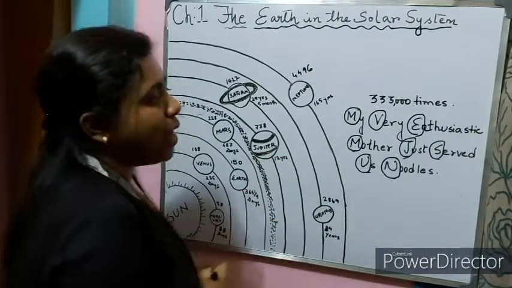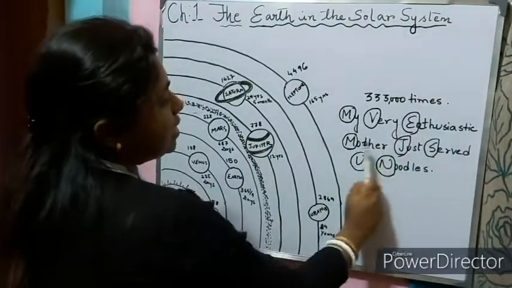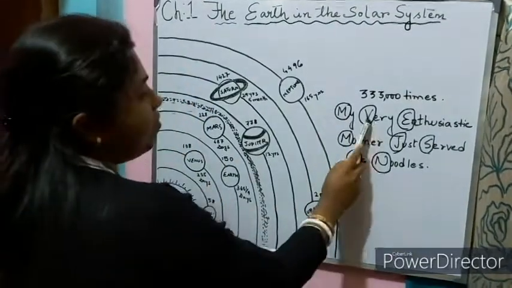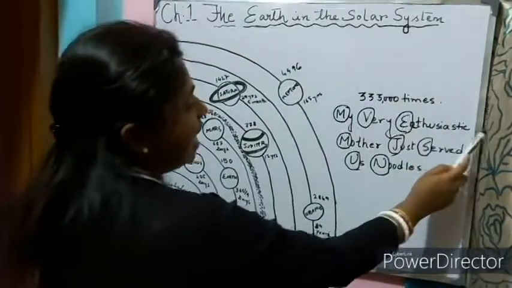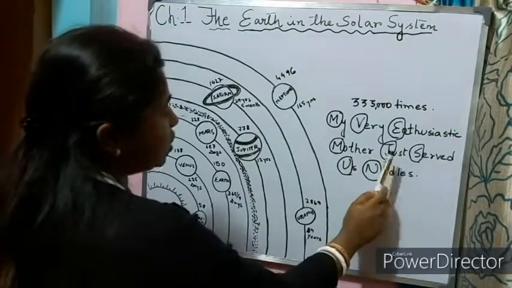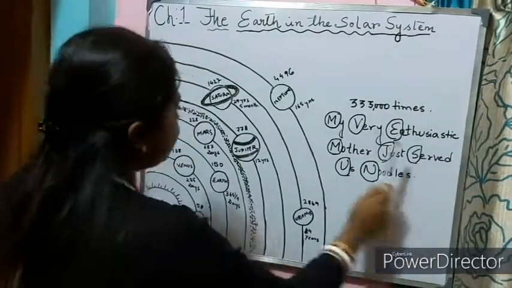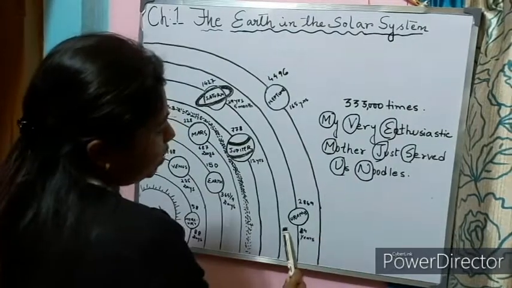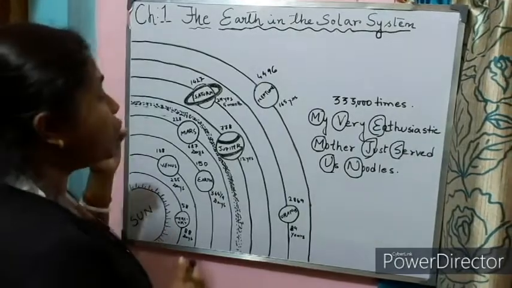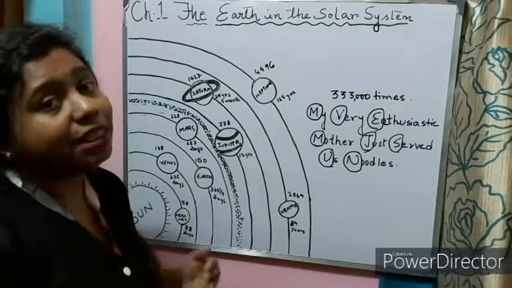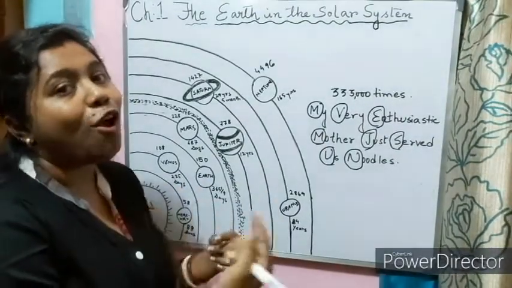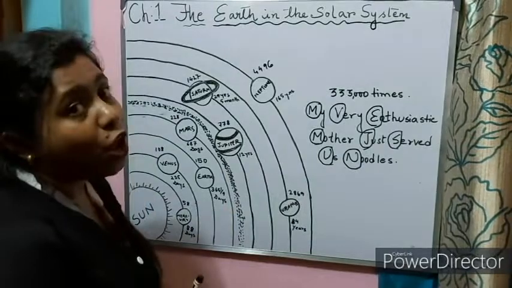So, what are the 8 planets? My very enthusiastic mother just served us noodles. My is M for Mercury, very V for Venus, enthusiastic E for Earth, mother M for Mars, just J for Jupiter, served S for Saturn, us U for Uranus, and noodles N for Neptune. So these are the 8 planets which revolve around the sun in their own orbit. Not only do they revolve, they also rotate on their own axis. Now let us go ahead with the planets.